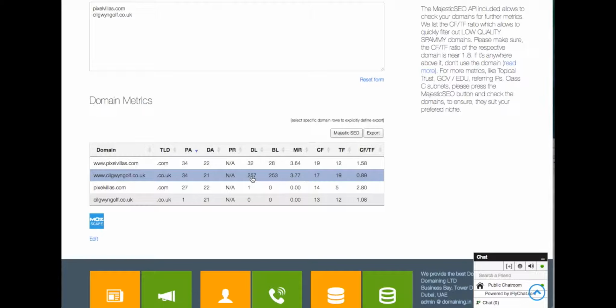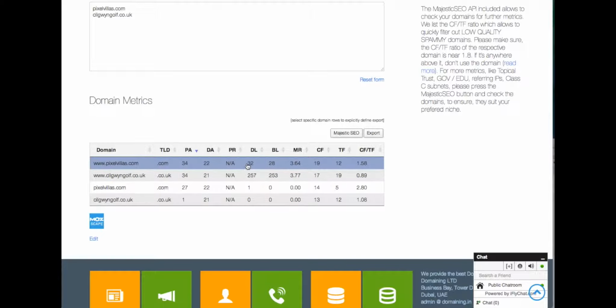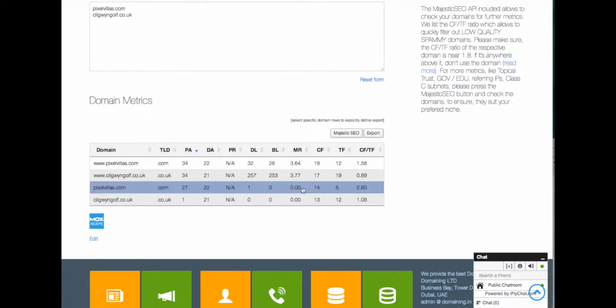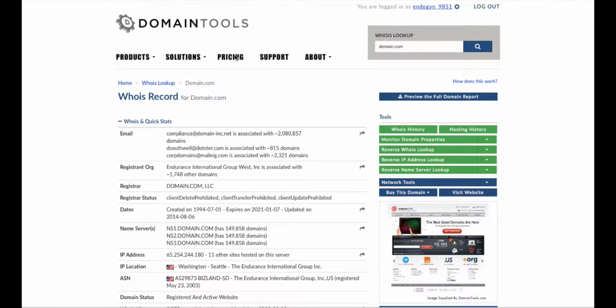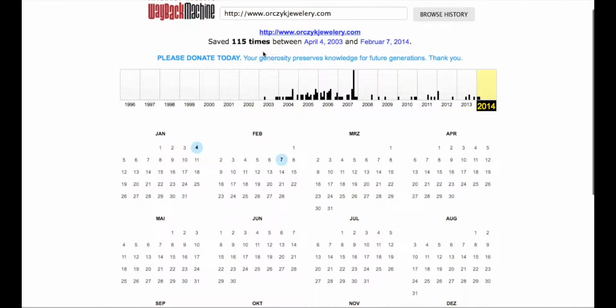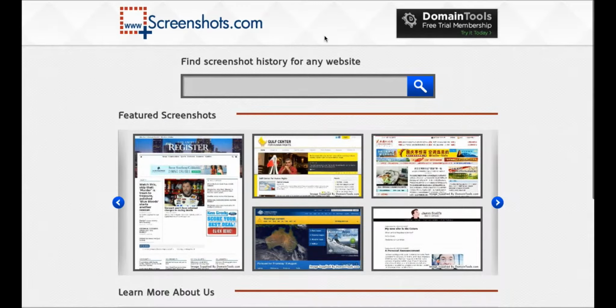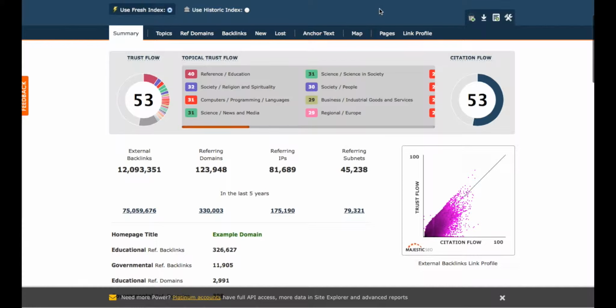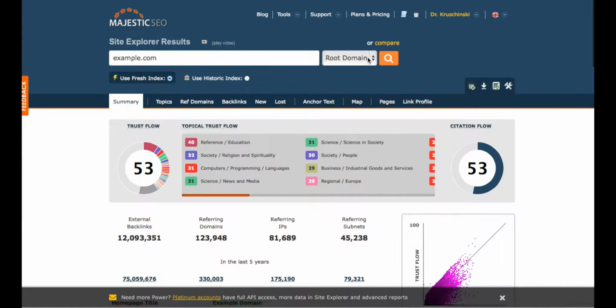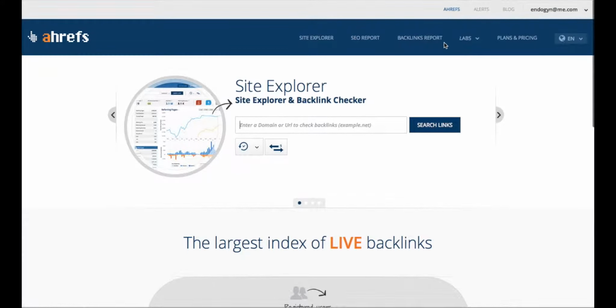To have a closer look at a domain we choose according to the metrics, we check the domain first with DomainTools.com for the number of registrars and drops. Then we look at the Wayback Machine at archive.org and screenshots.com. With Majestic we check the citation flow and trust flow. And finally with ahrefs.com the backlinks, anchors and referring domains.